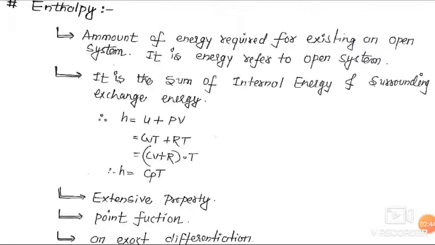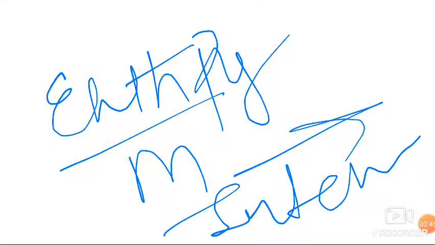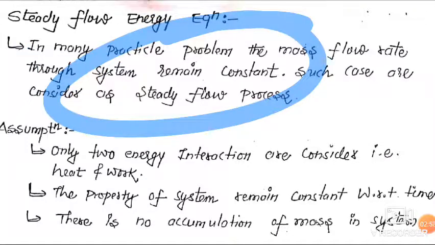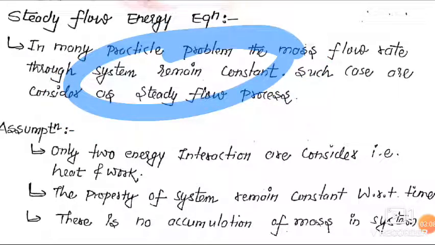Okay, now we will move to our next topic, which is the steady flow energy equation. What is steady flow? It is flow of mass which is constant throughout the process. Dear friends, it states that the mass flow rate through the system remains constant. Then that process is called a steady flow process.